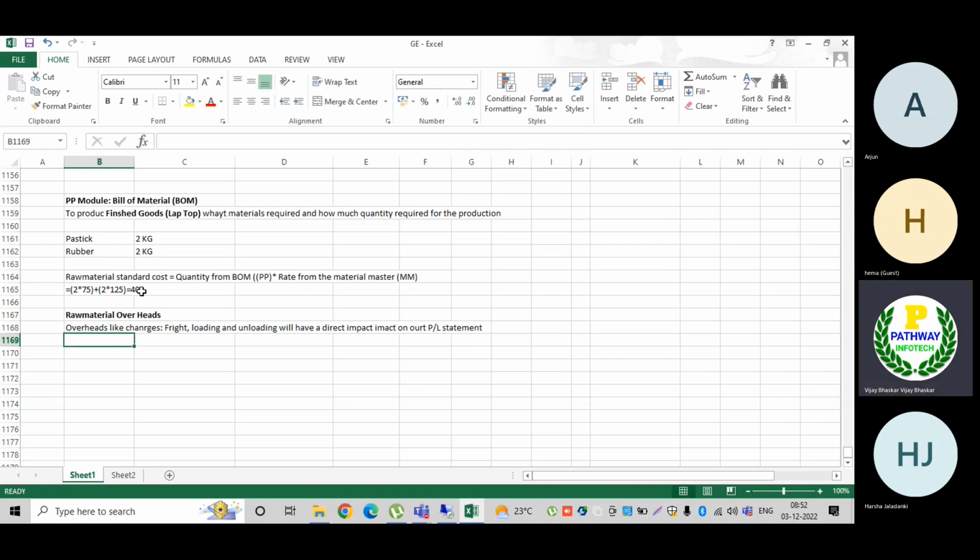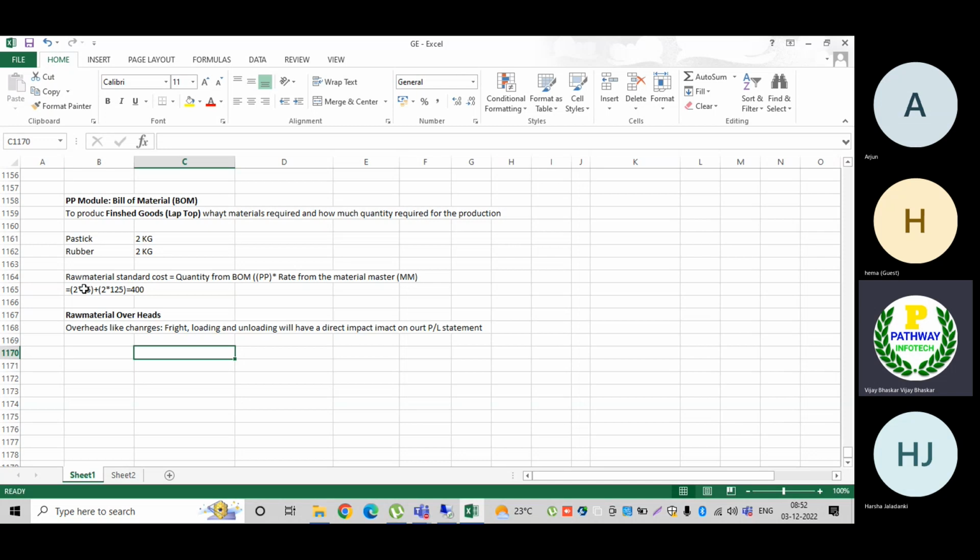Some clients may ask for loading and unloading kg wise, or some may say you can charge 2% on the total cost. It depends on the organization. Now let us assume you want to charge 5%.